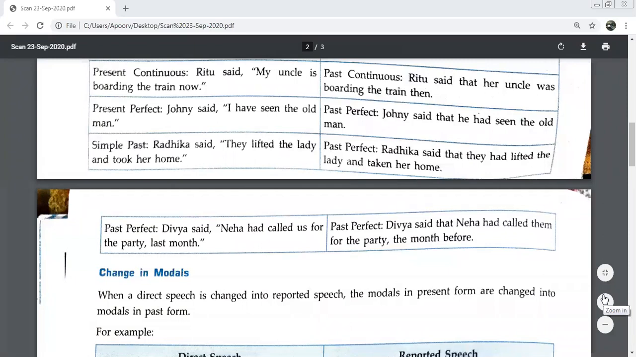Lifted the box. Rahul said that they had lifted the box. Perfect, beta. Your "lifted" was past tense, simple past. So if it is already simple past, change it to past perfect. So let's revise very quickly.